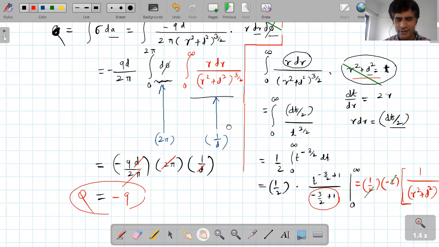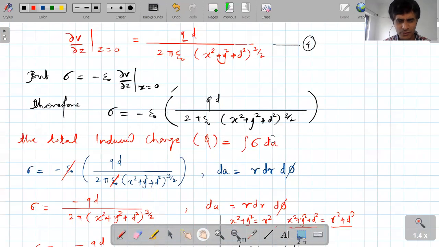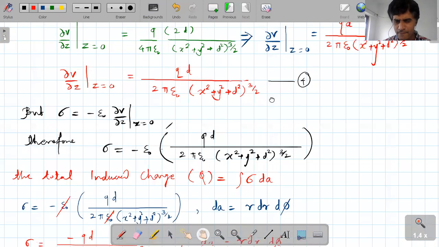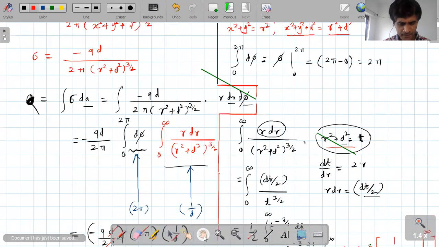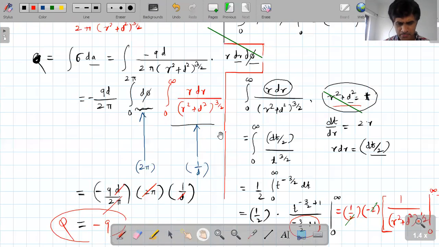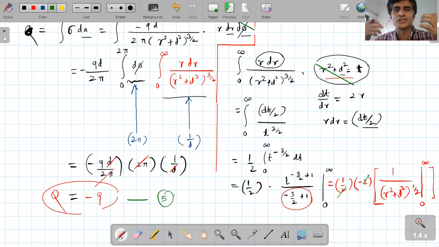Here I will give the equation number: this is equation number 4, and this is your 5. And 5 represents the total induced charge on the plane, that is minus q. Understood up to this level, dear student?